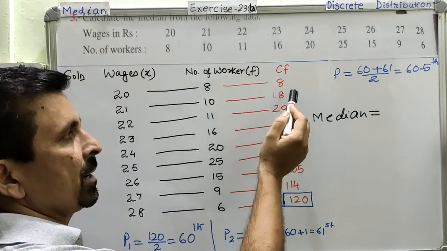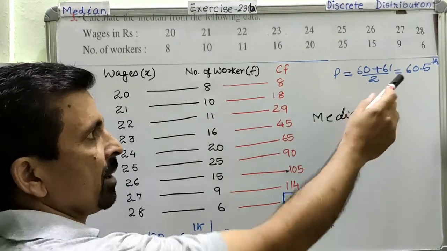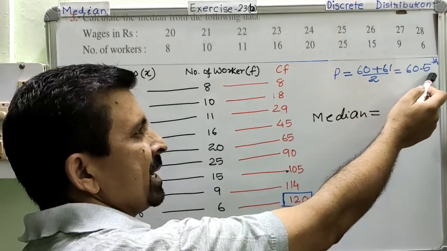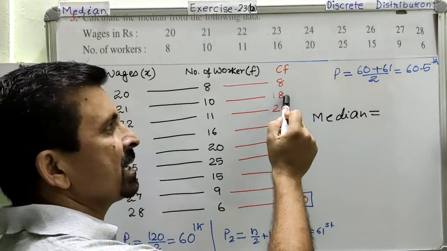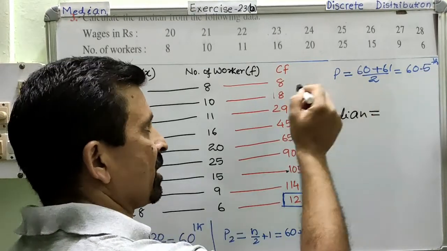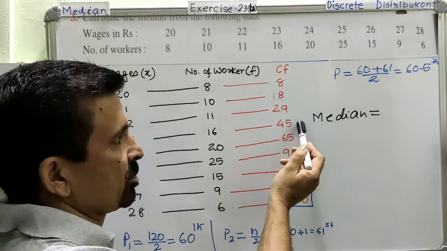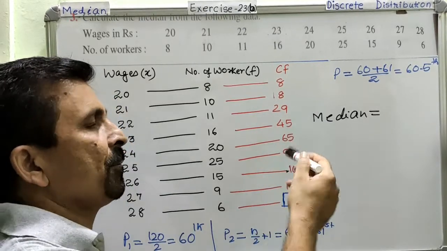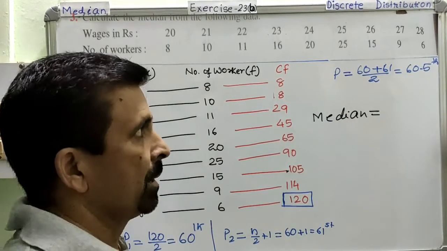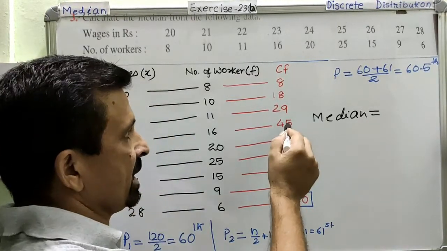Come to this one. Is our median here? No. Again the answer is no. Because the position of your median is 60.5, whereas here we have only the first 18 data. So obviously our data cannot be in this lot. So then come here, it is not here also. Come here, not here also. Because up to here also, we have only the first 45 data. But the location of your median is 60.5. So your data is not here also.